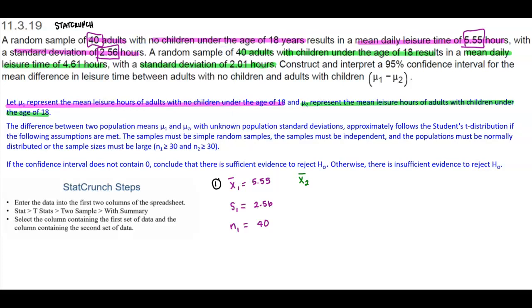We also want to find the mean of population 2, the standard deviation of population 2, and the sample size for population 2. We know that the mean is 4.61, the standard deviation is 2.01, and the sample size is 40.